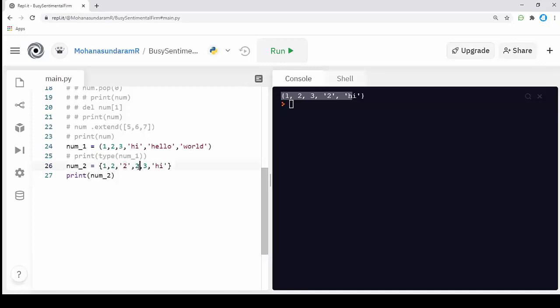But the other 2 has been removed because it is a duplicate value, and you can see that once again the order has been changed. Every time I call the set, the order changes. That's why it's called unordered. Due to this, we can't have an index value for a set.